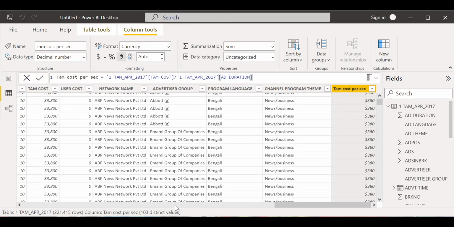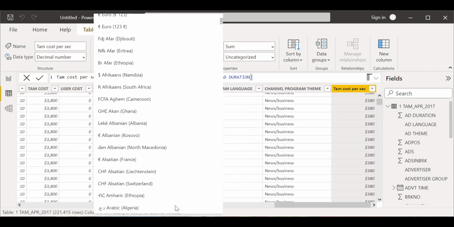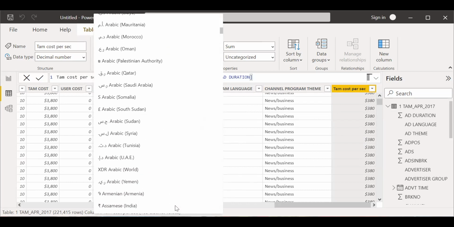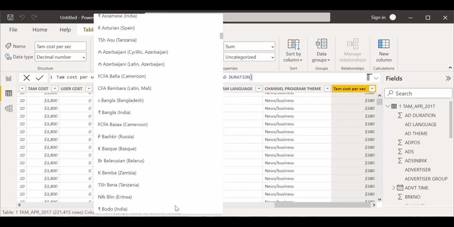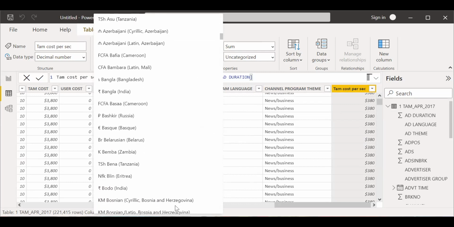You came out of that section. You can go to Bangla. You have Bangla, India rupee. Just Bangla, Bangladesh, and then Bangla, India.